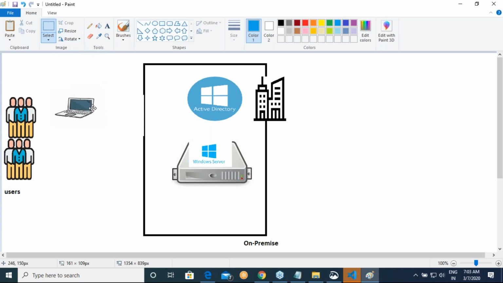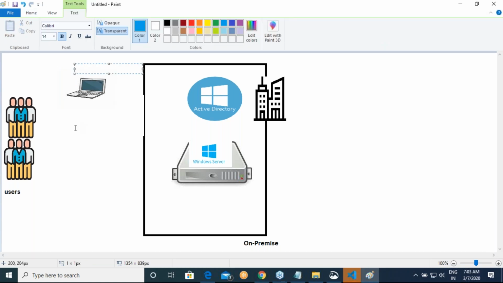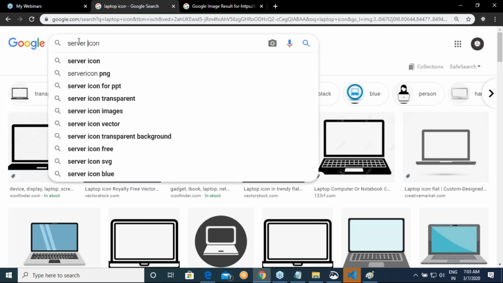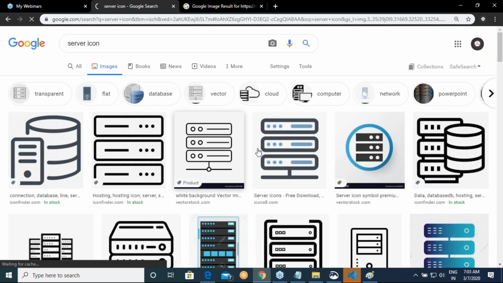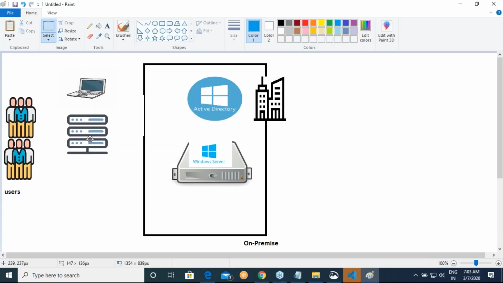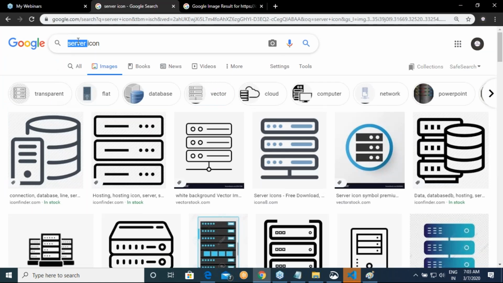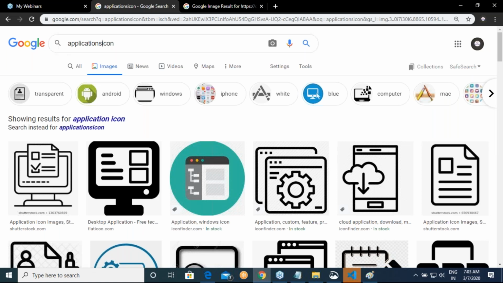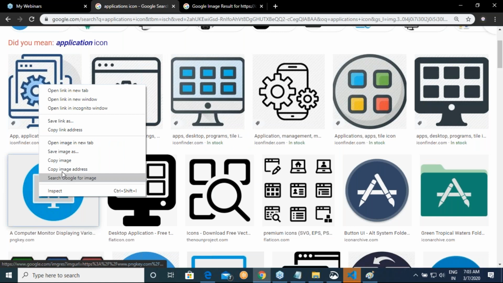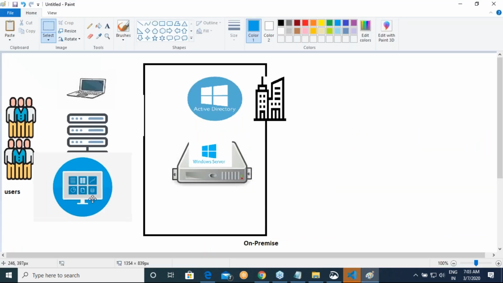Let it be devices like laptops, or servers, or some applications, whatever they might be.